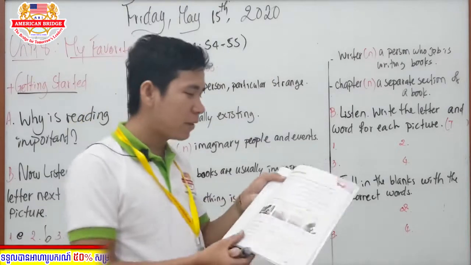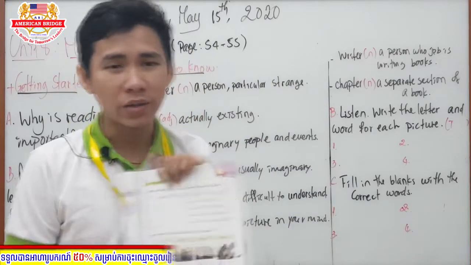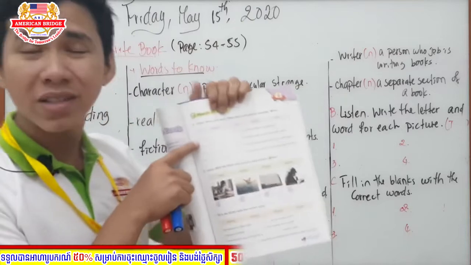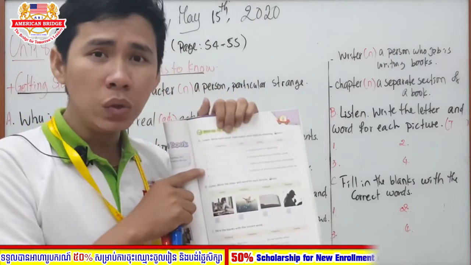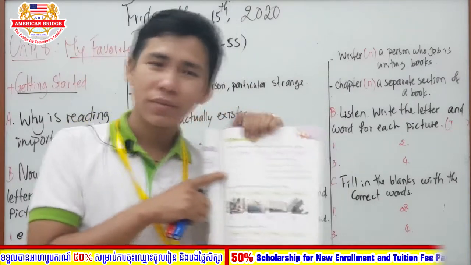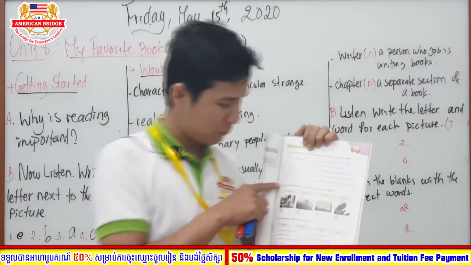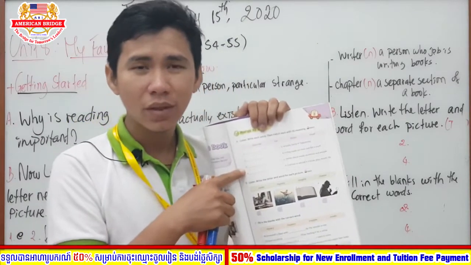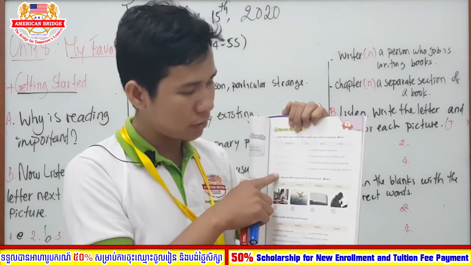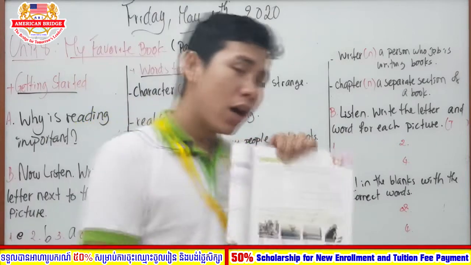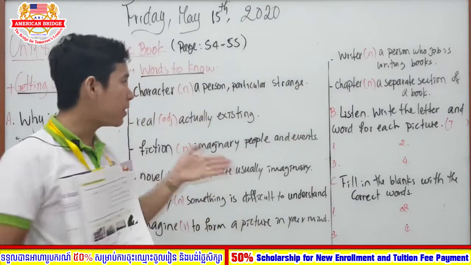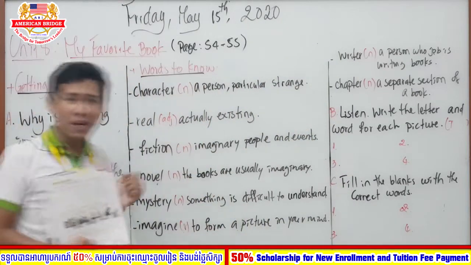Okay, so after listening, we listen to this one. So let's tell me, number 1, what is it? Right, fiction. How about number 2? What is it? Character. Good. Number 3, real. Number 4, what is it? Novel. Okay. All right.